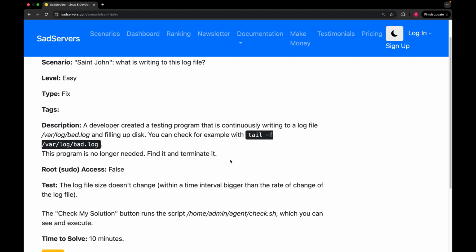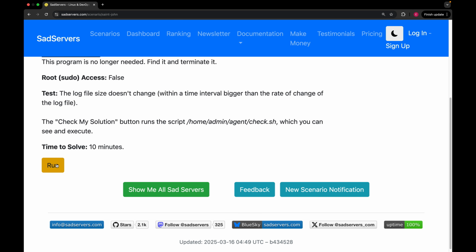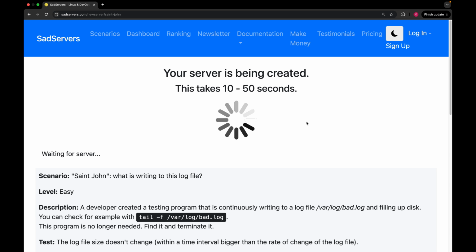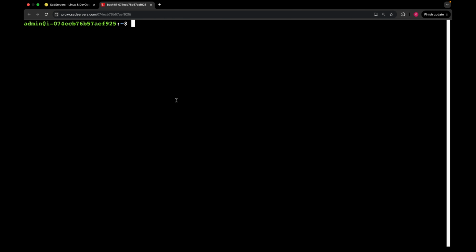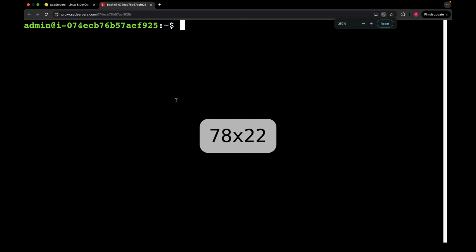I'm just gonna start my server. So here you can see this small button. Just click on it. It will spin up your virtual machine. It's gonna take from like 10 seconds to 50 seconds. So my server is ready. I'm gonna open the server terminal. And here it is. I'm gonna make it a bit bigger.